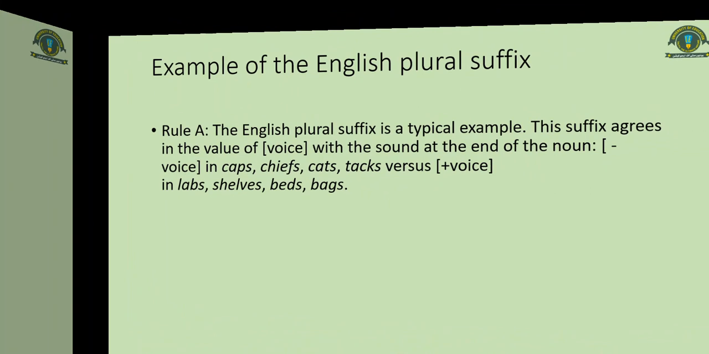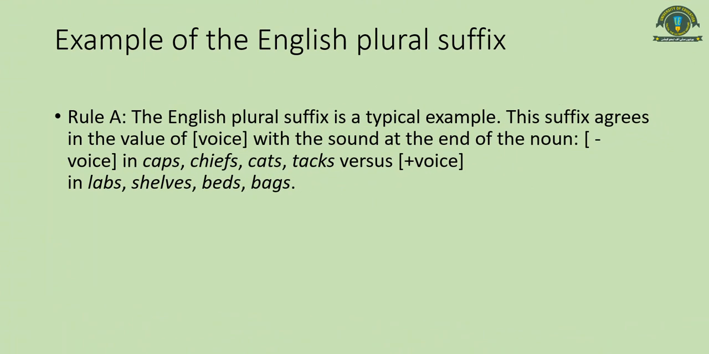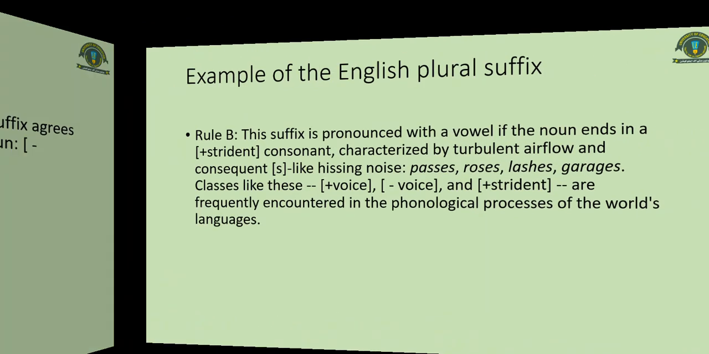You can see this phonological rule is written over here. The English plural suffix is a typical example. This suffix agrees in the value of voice with the sound at the end of the noun, minus voice in caps, cats, tax versus labs, shelves, beds, bags. So this is the rule of the first example that we had taken, and this is rule A.